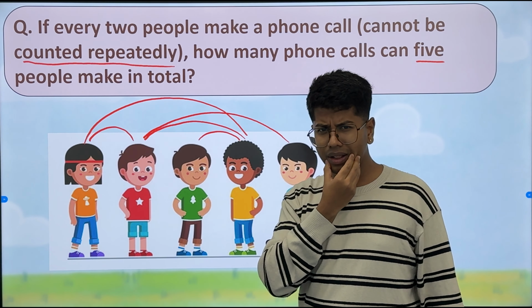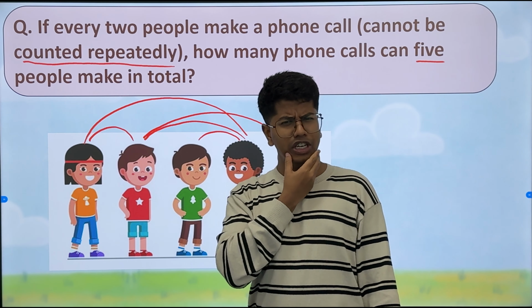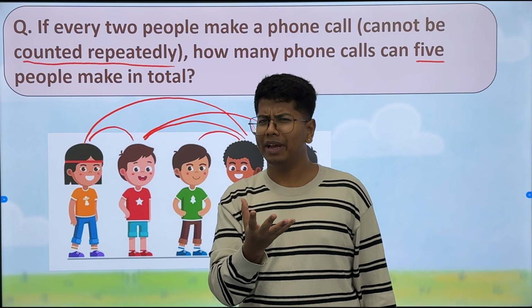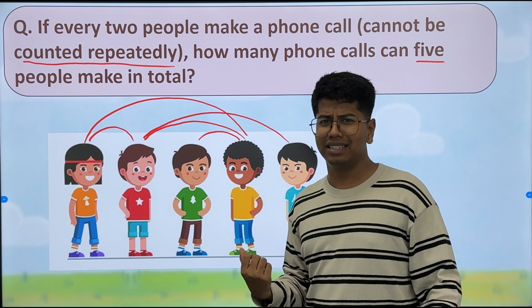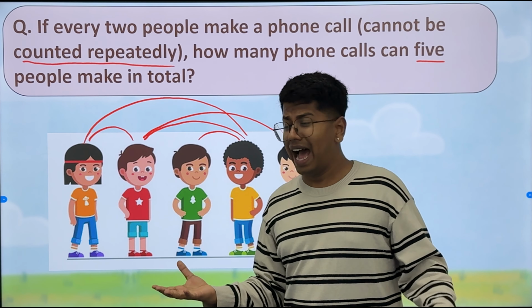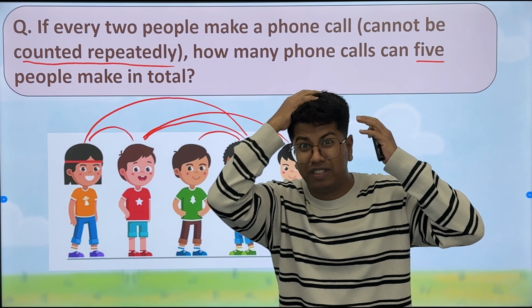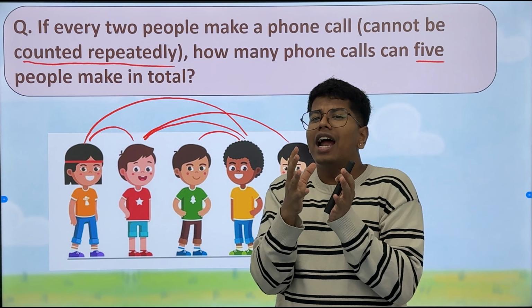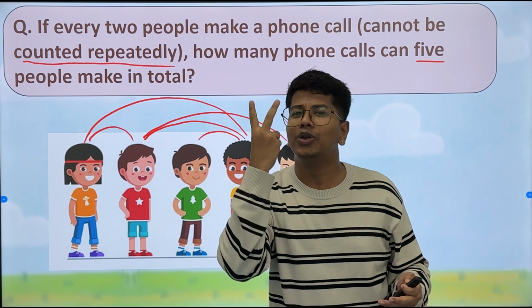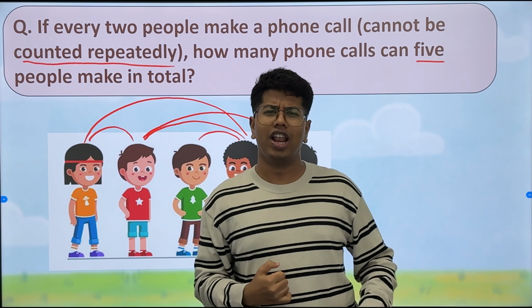Is that all? Are we sure? What will happen if I keep counting like this? I may miscount, or I may double count some of the numbers. So let's try to understand what happens when 2 people make a phone call.